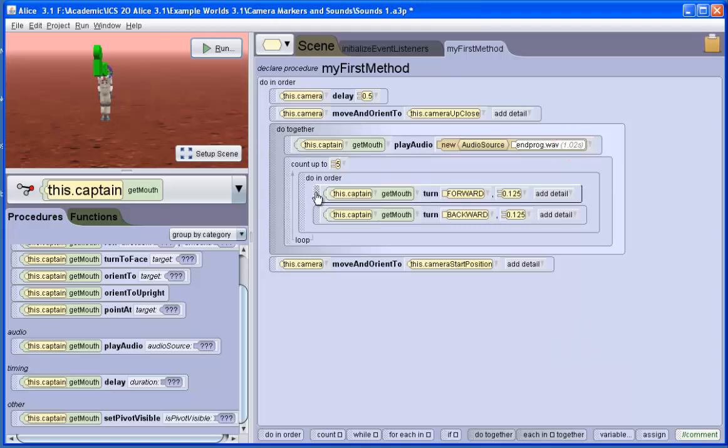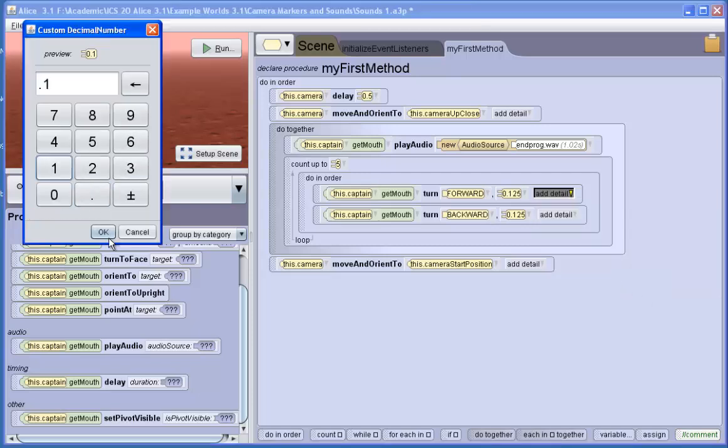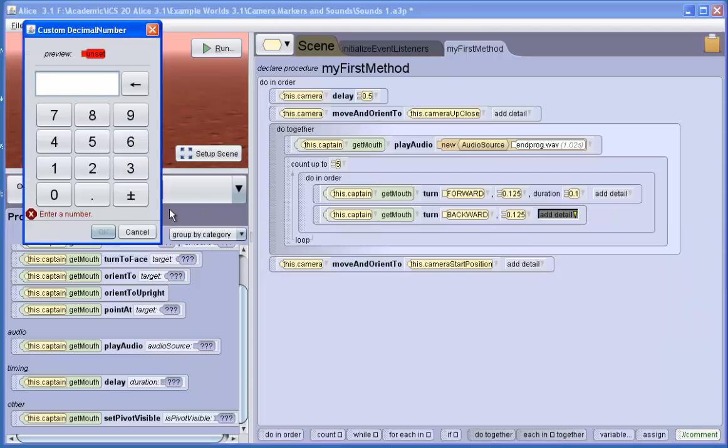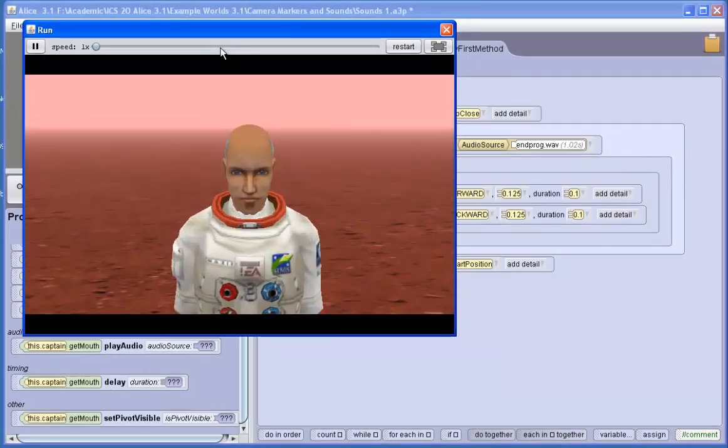If I do 2 things 5 times, that's 10 things. I need each one of those animations to last about 1/10 of a second. One-tenth of a second plus 1/10 gives me 0.2 seconds times 5 should give me 1 second for the animation of the mouth, and that matches the length of the audio file. Computer, end program.